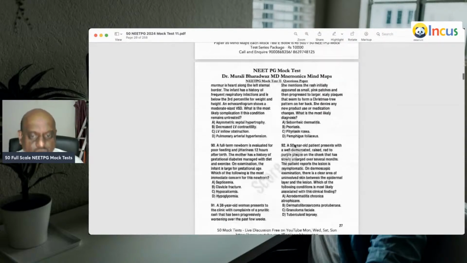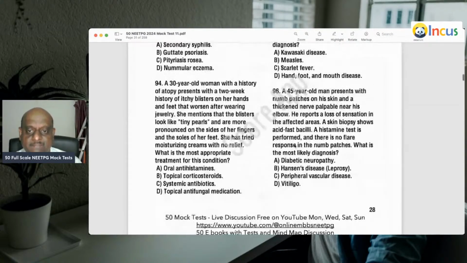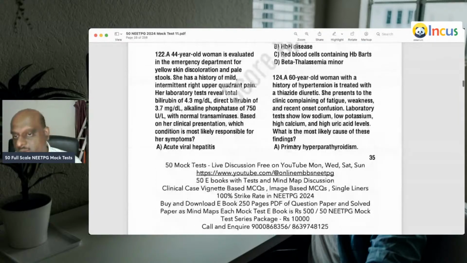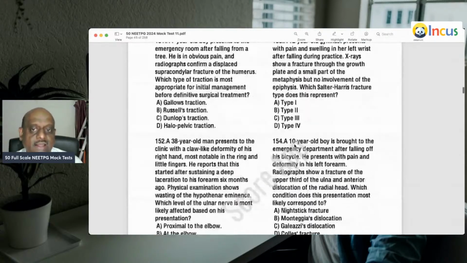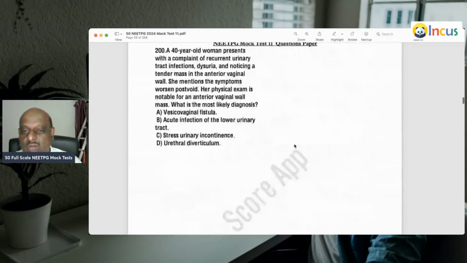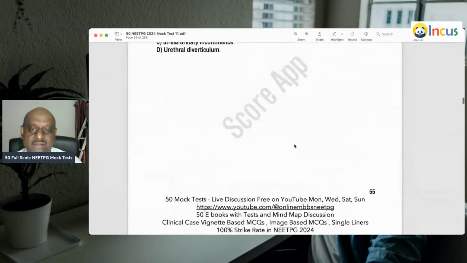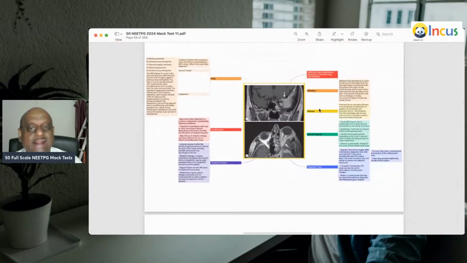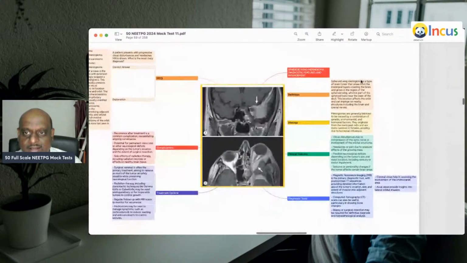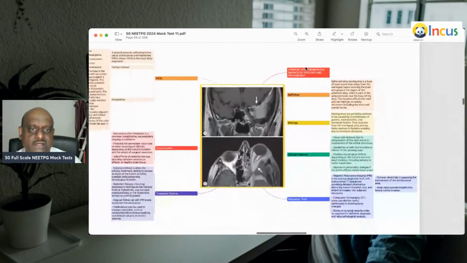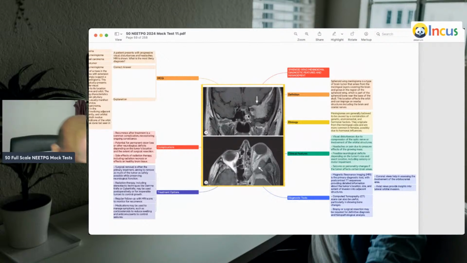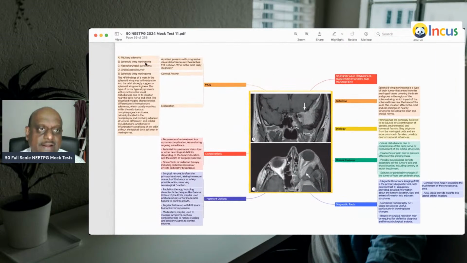Once you download this PDF, all the 200 questions and the explanatory answers are in the form of mind maps. So in every mind map you get all the high yield points about the topic to which the question is being asked. That way you get the full revision. So doctor, let's make the great beginning.